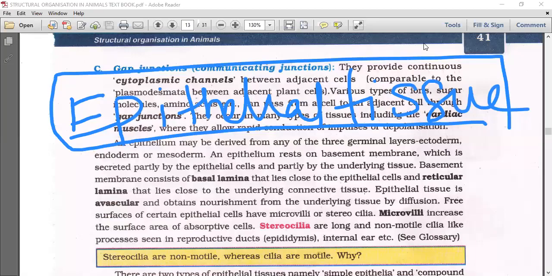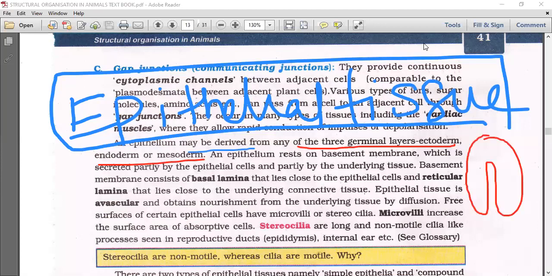Epithelial tissue. First of all, let us see the properties of epithelial tissue. An epithelium may be derived from any of the three germinal layers: ectoderm, endoderm, or mesoderm. We have some touch with these germinal layers.